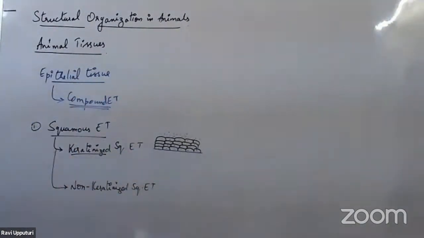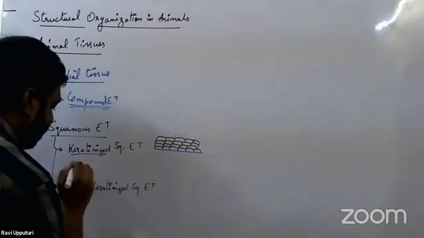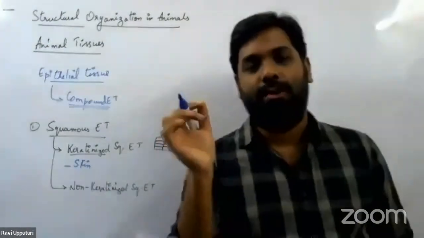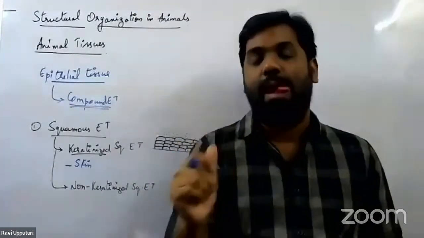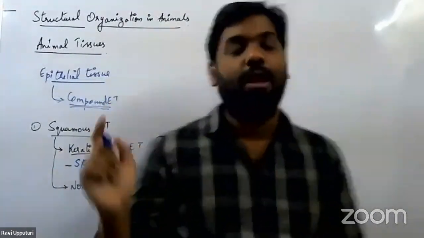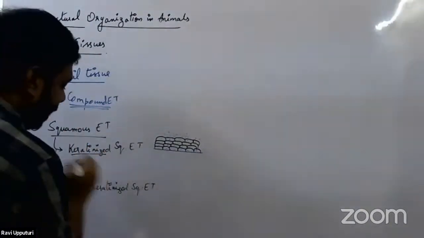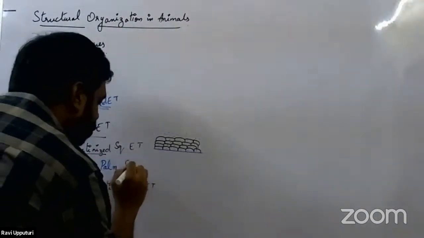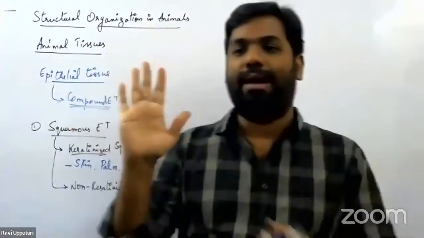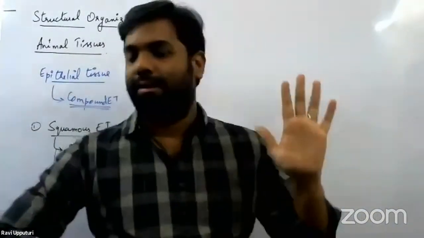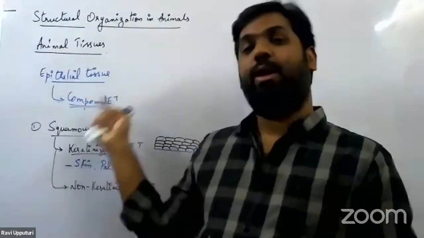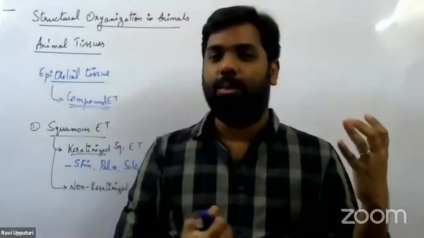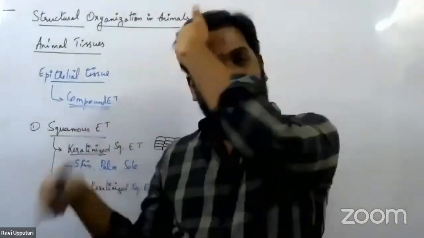Now, where do we have this keratinized squamous epithelial tissue? It is present in the skin. Remember, wherever keratin is deposited, that part of the body appears hard and tough. Its major role is protection. We also have it in the palm and in the sole. That is the reason why our palms and soles are rough compared to any other part of the body, because there is more keratin deposited in the palms and soles.